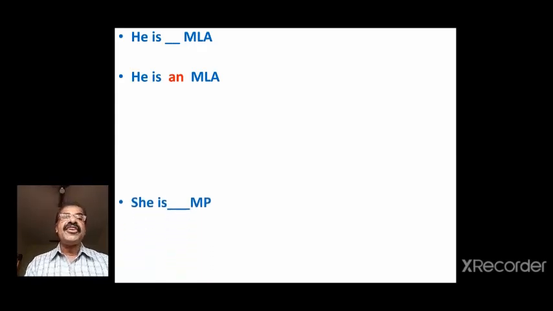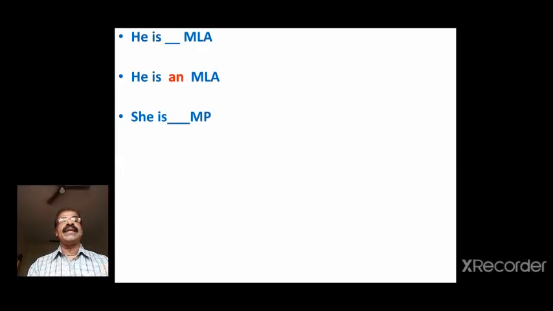Next one. She is dash MP. Pronounce the word MP. What sound does it begin with? Again, it begins with the sound A, MP. So she is an MP. He is an MLA. She is an MP.